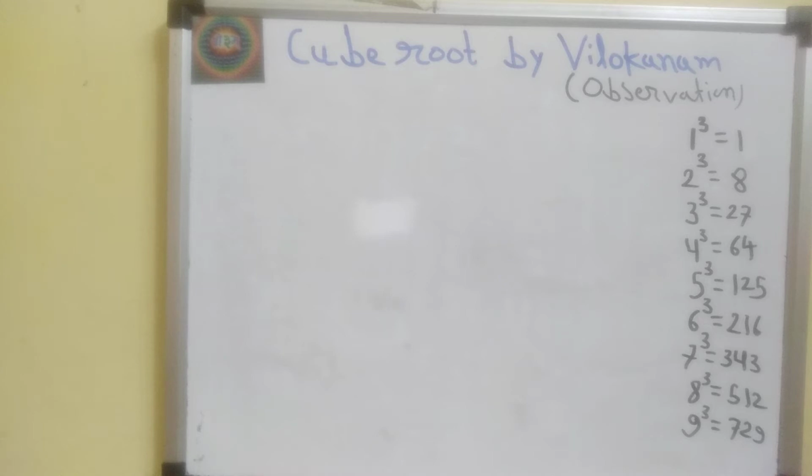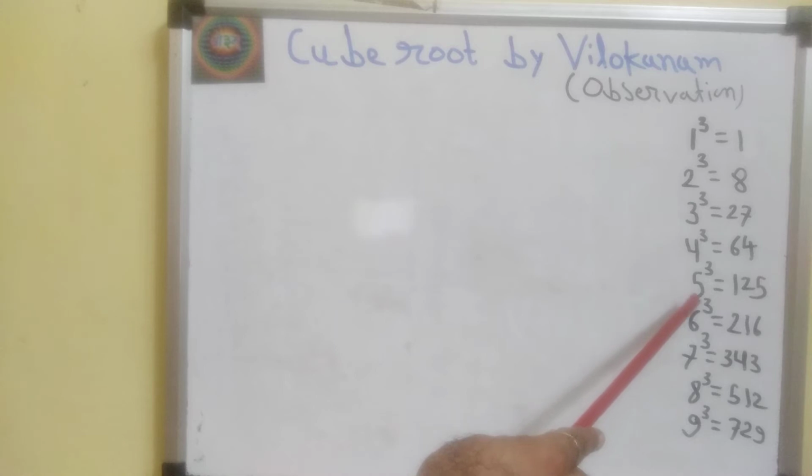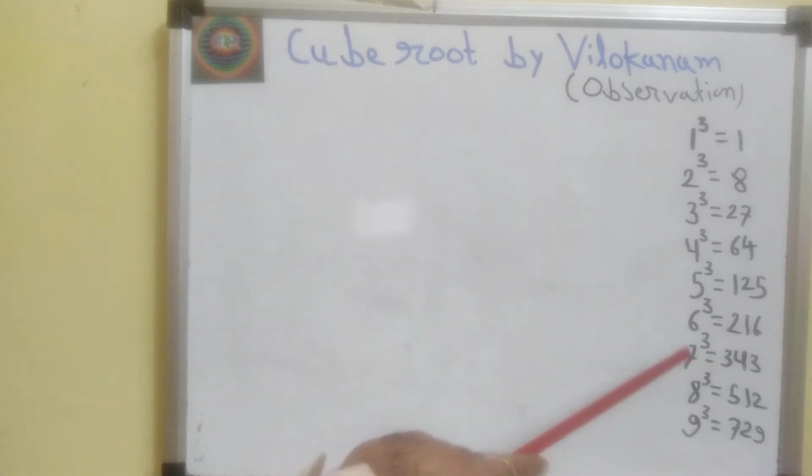We use Vedic Math Sutra Vilokanam. Means by mere inspection we can find out cube root of a number containing 4, 5 or 6 digits. But prerequisite is to learn by heart 1 cube, 2 cube, 3 cube, 4 cube up to 9 cube. Values are 1 cube equal to 1, 2 cube 8, 3 cube 27, 4 cube 64, 5 cube 125, 6 cube is 216, 7 cube is 343, 8 cube is equal to 512 and 9 cube equal to 729.